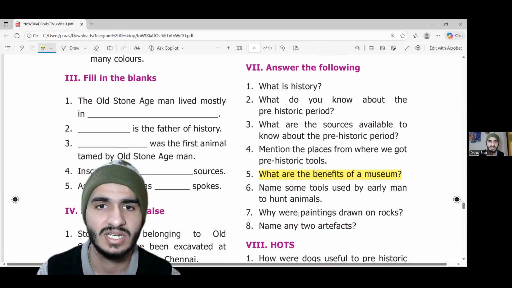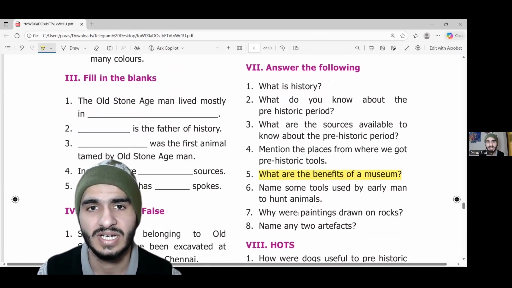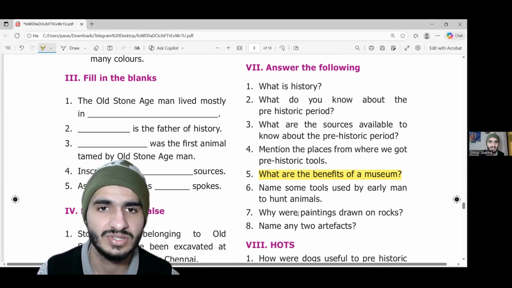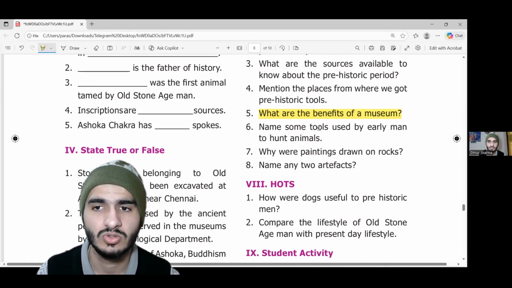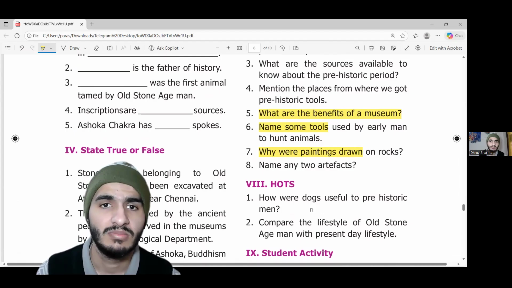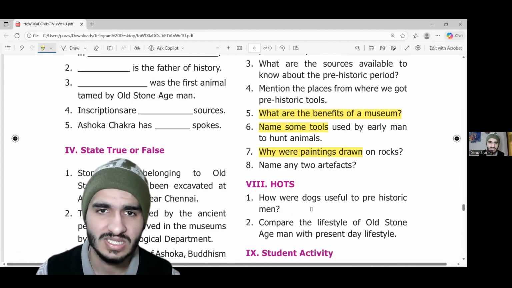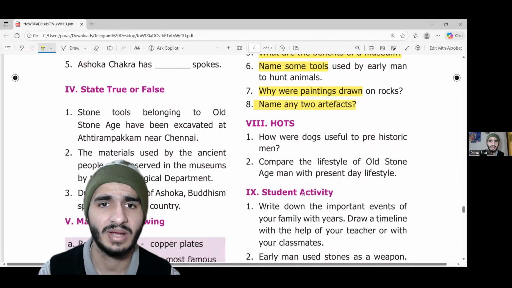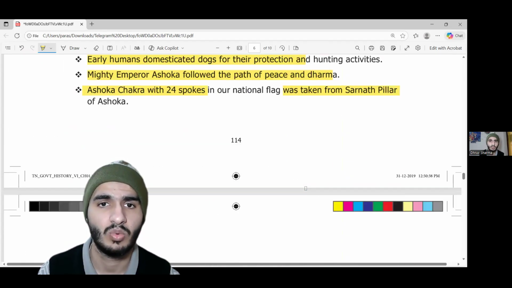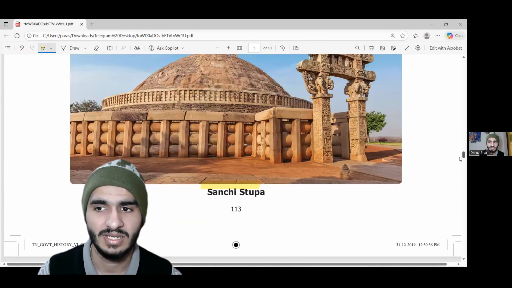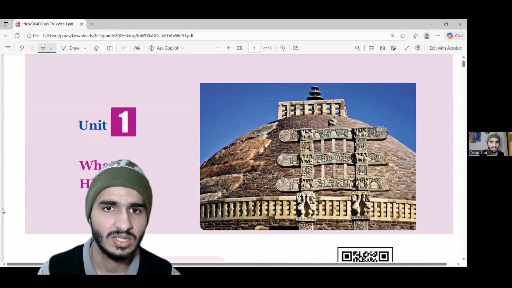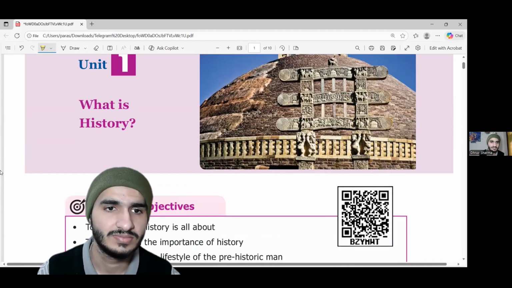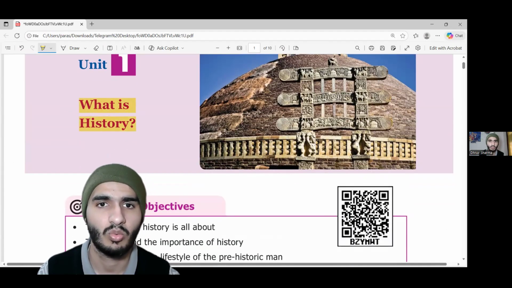What are the benefits of a museum? It's a great place to learn about history. It's a great source of history, and history can be preserved there. Name some tools used by early man. This is a great question. Why were paintings drawn on rocks? It could be to teach the children or the upcoming generation, or to pass time. Name any two artifacts. A lot of things that we discussed in the chapter. So this was chapter 1, What Is History. Today we just completed the chapter What Is History.